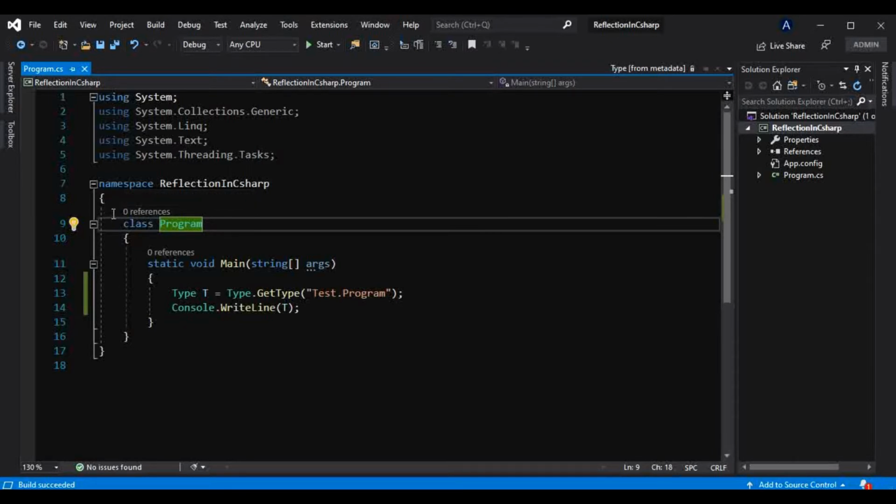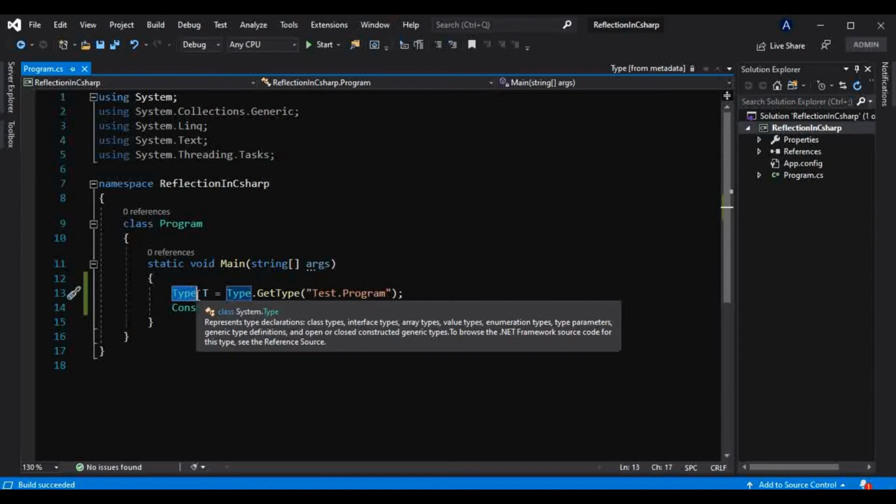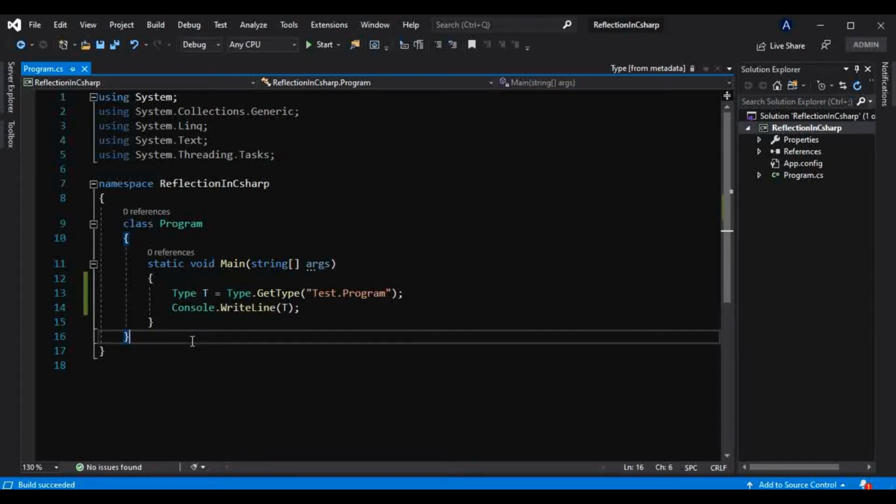But where is this metadata stored, and what kind of mechanism does the compiler use? The compiler uses this reflection mechanism to find assemblies during runtime. There is a Type class present in the System namespace, which is used to find the metadata of an assembly, that is, the metadata of a program. That's what reflection provides a program: the ability to find out its own structure, its own metadata, at runtime.